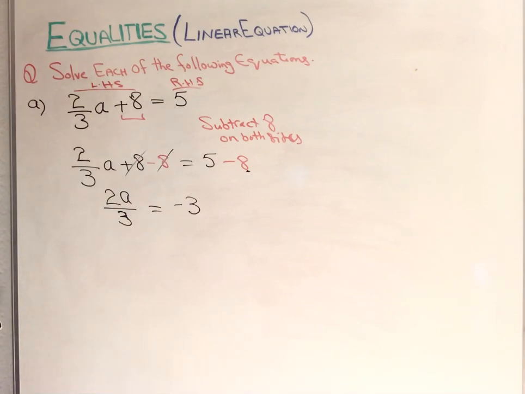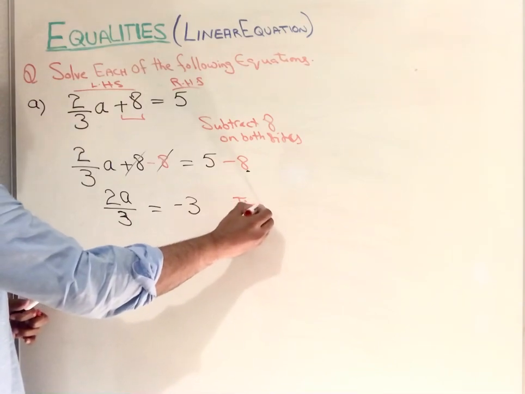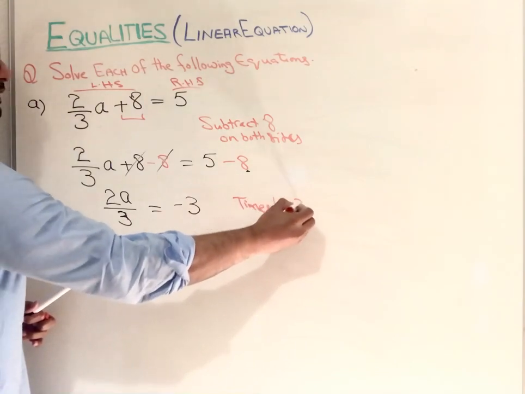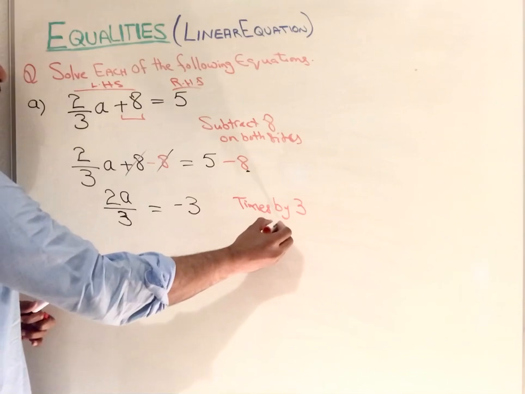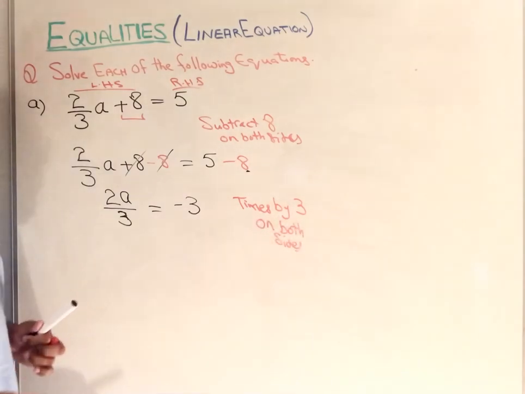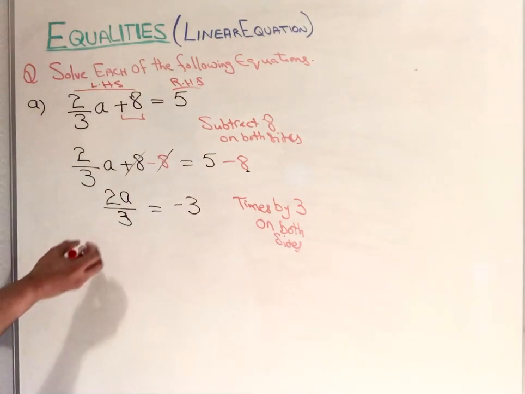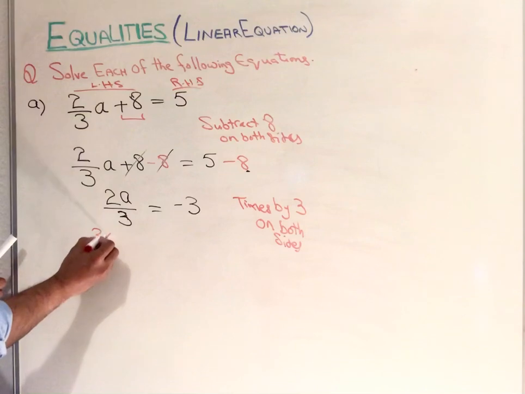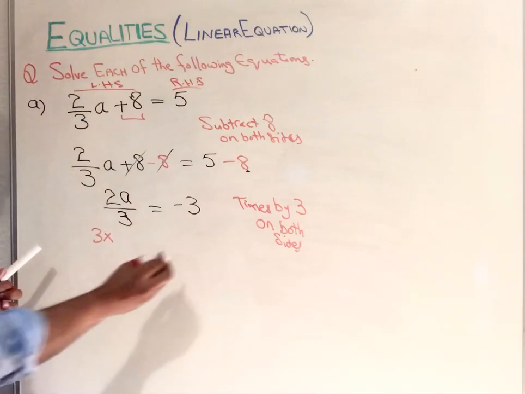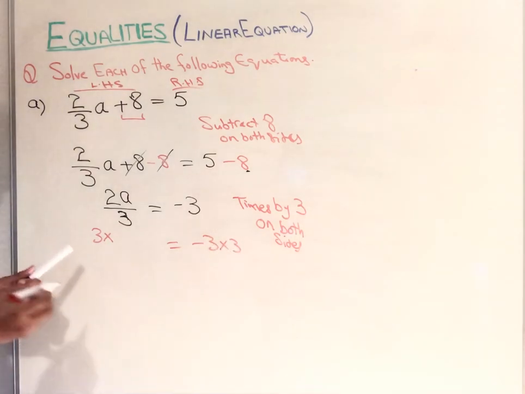We have to multiply, so we multiply by 3 on both sides. You must multiply both sides.